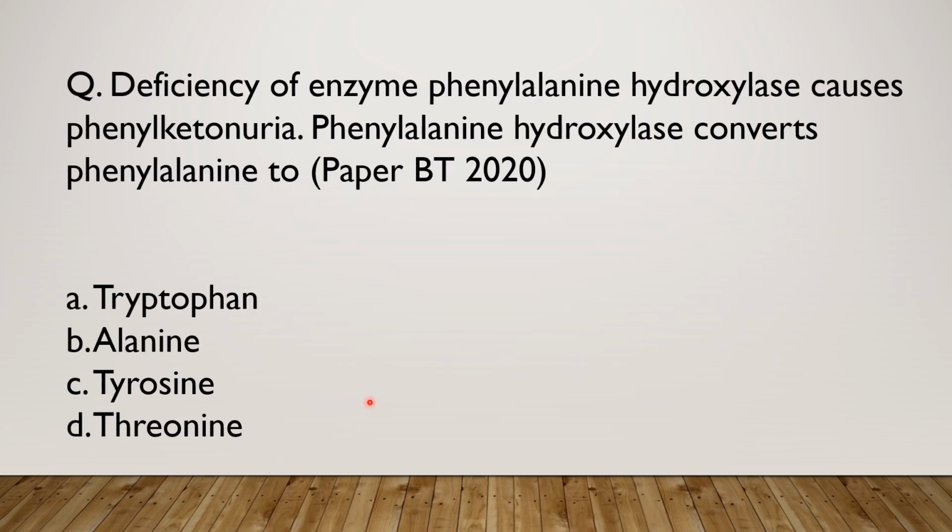Last video, I have given you a question for your solving. The question was like deficiency of enzyme phenylalanine hydroxylase causes phenylketonuria. The phenylalanine hydroxylase converts phenylalanine to. The options are tryptophan, alanine, tyrosine, threonine.